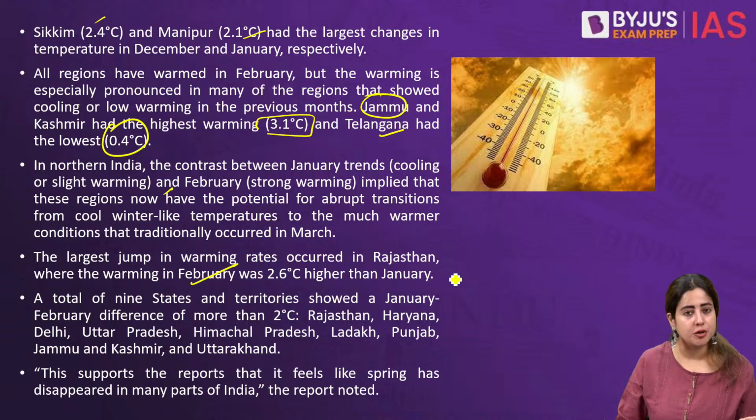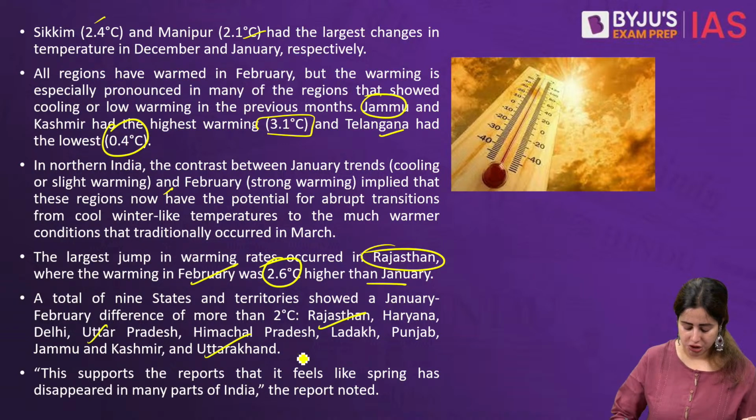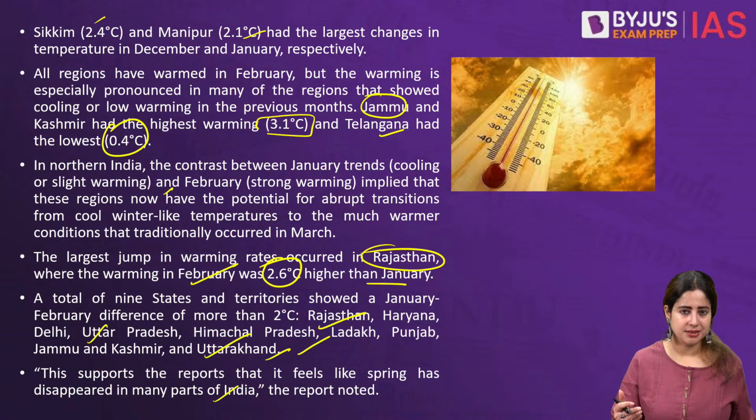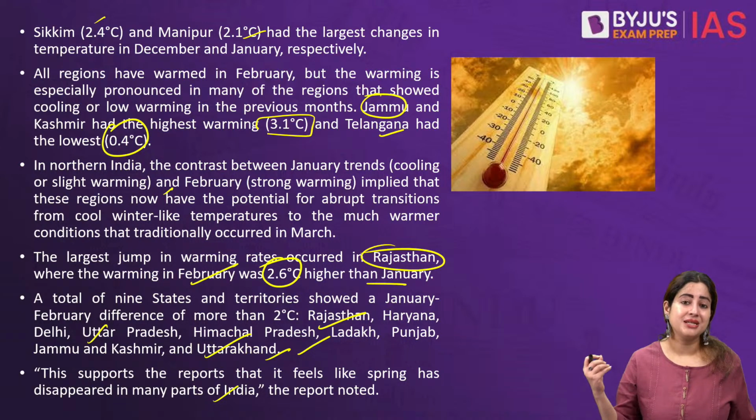The largest jump in warming rate also happened in an area of the Thar Desert, that is the Rajasthan-Gujarat belt, where Februaries have become 2.6 degrees more hot as compared to Januaries in just the last 4 to 5 years. So there is a massive increase in temperature. And Rajasthan, Haryana, Uttar Pradesh, Himachal, Kashmir, Ladakh, all these states have shown an increase in net 2 degrees Celsius plus when it comes to year-by-year increase in February temperatures. So now it feels like all the data supports the claim that summer season in India is virtually disappearing, a very dangerous trend. Also highlights the upcoming intensity of heat.